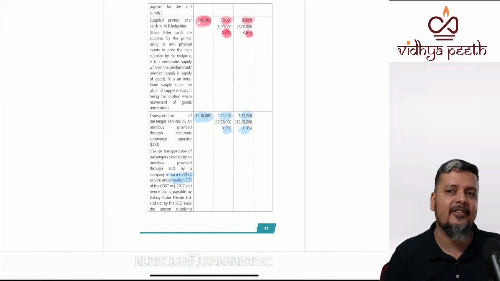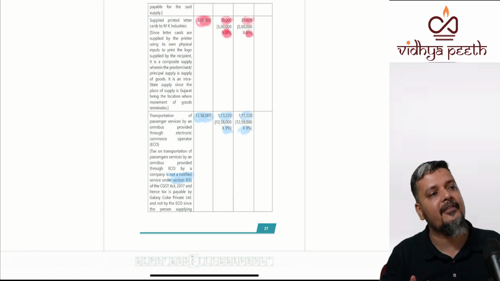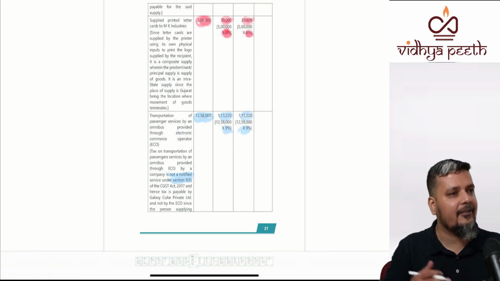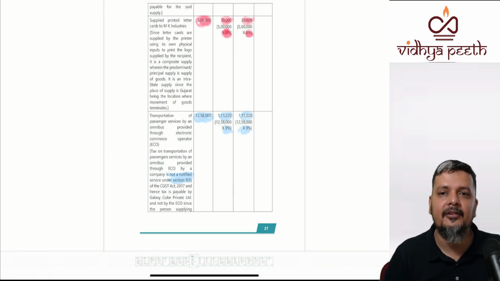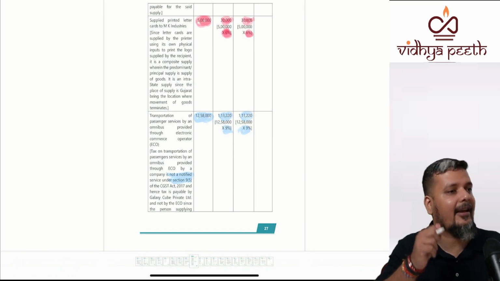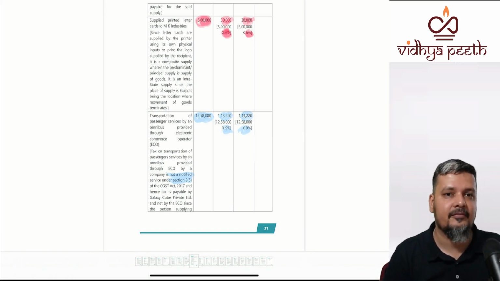It is B2C passenger transportation services, so it is the place where the passenger embarks the conveyance for continuous journey. Obviously, we are assuming that it is happening within Gujarat only. There are certain times where you will find the information is lacking, and when it is lacking, you might write your assumption.